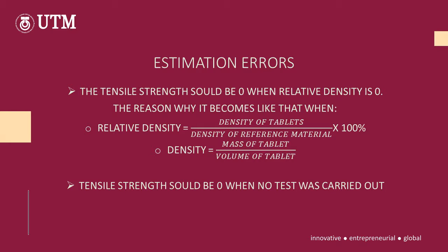The reason is that relative density equals the density of tablets divided by the density of reference materials times 100%, and density equals the mass of tablets divided by the volume of tablets. The tensile strength should be 0 when no test was carried out.